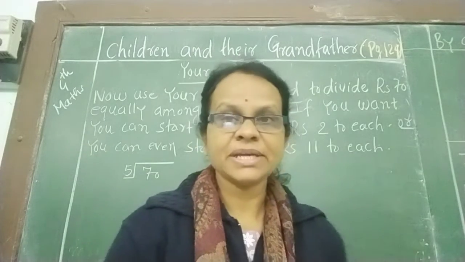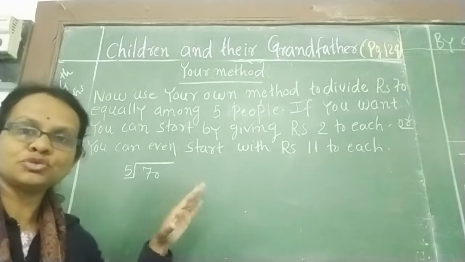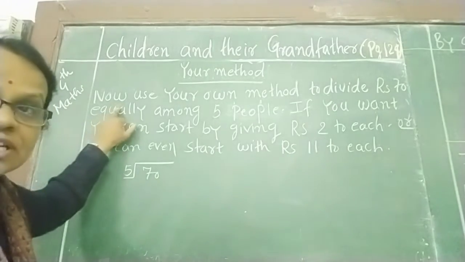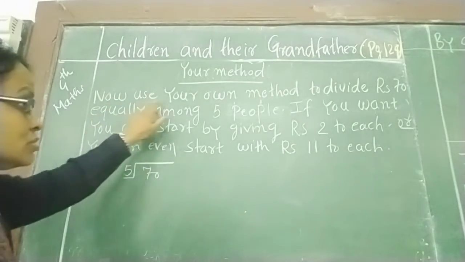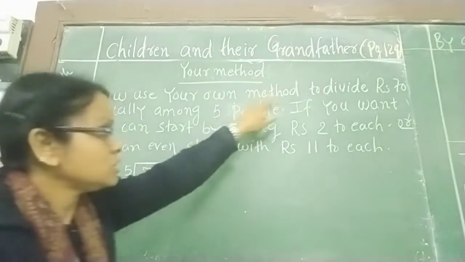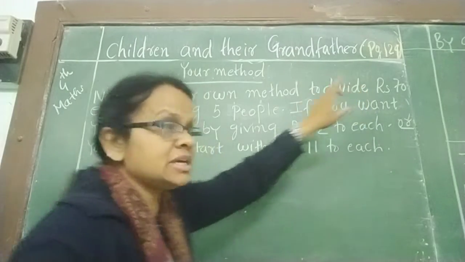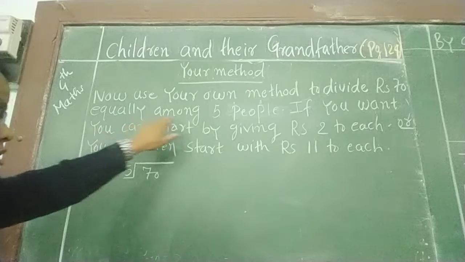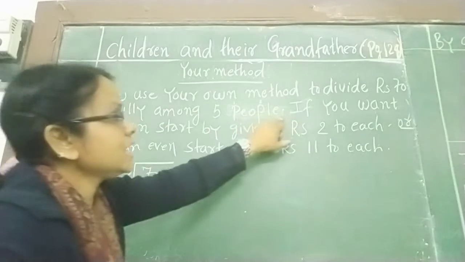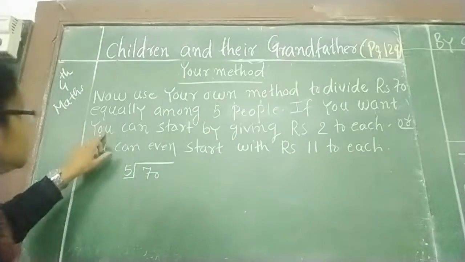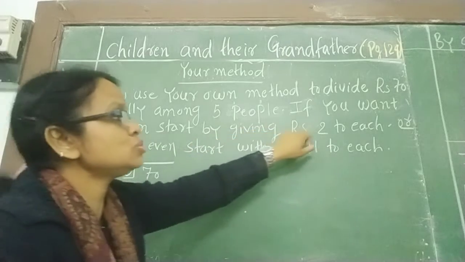Now on the same page it is given your method. We have to do by your method. What is the question given there in the textbook? Now use your own method to distribute rupees 70 equally among 5 people. If you want, you can start by giving rupees 2 to each.